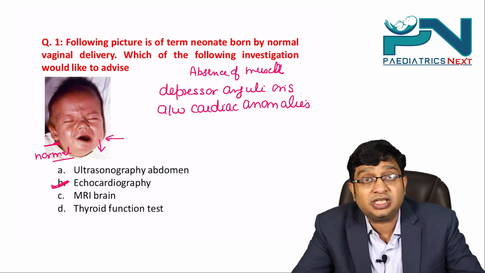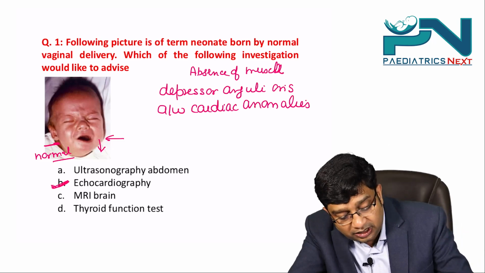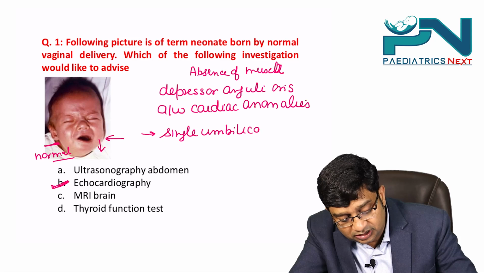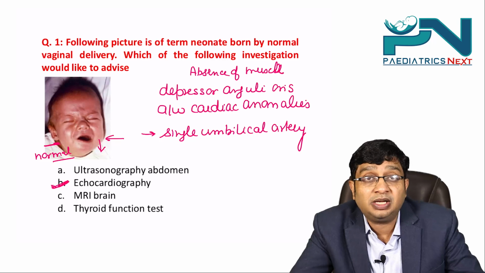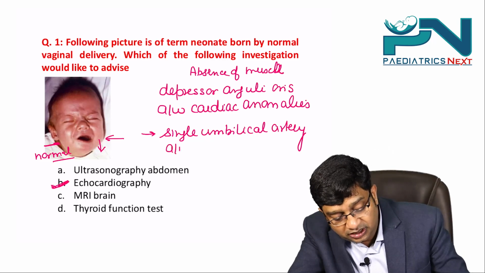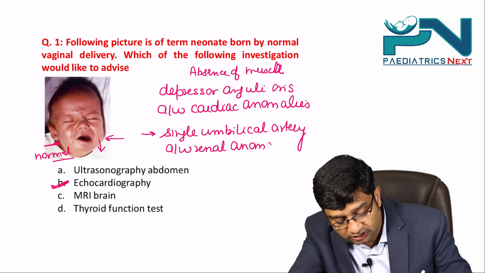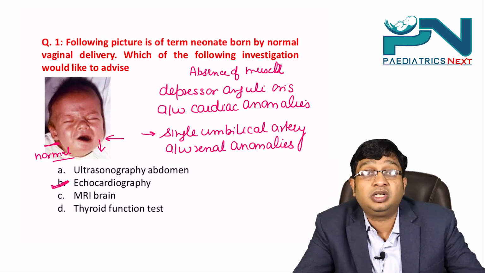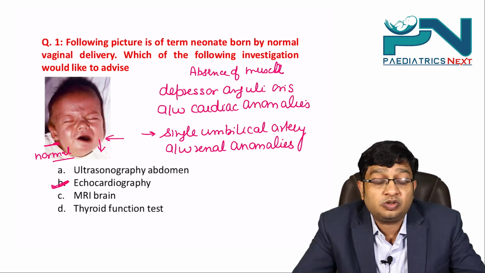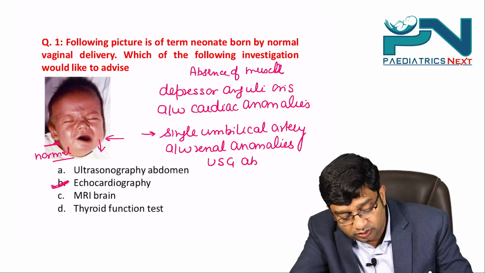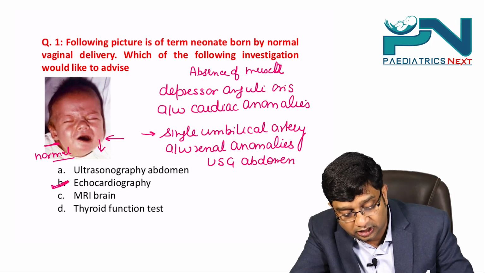Similarly, when you examine a child at birth, there can be presence of a single umbilical artery. And if there is a single umbilical artery, it can be associated with renal anomalies. So you should advise ultrasound abdomen to rule out the renal anomalies.